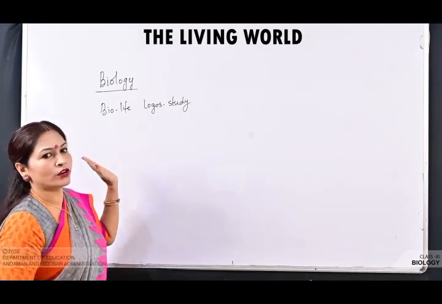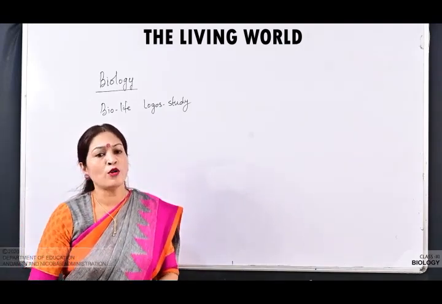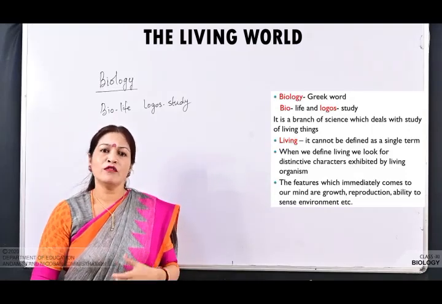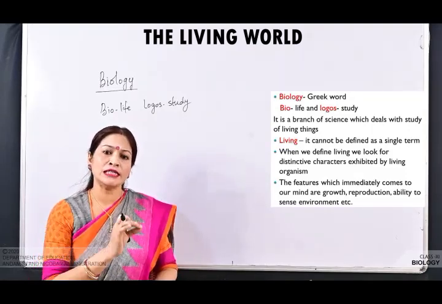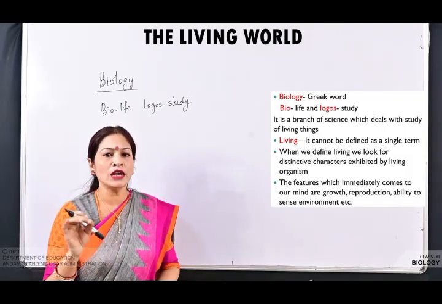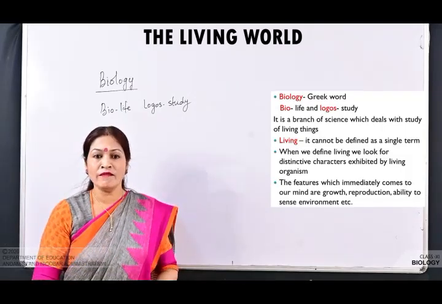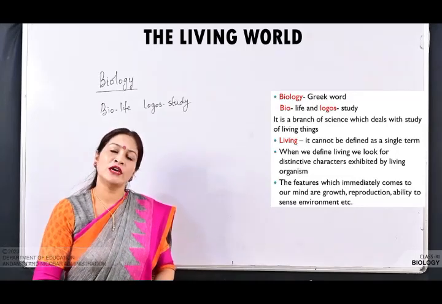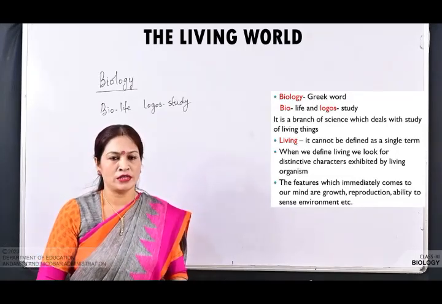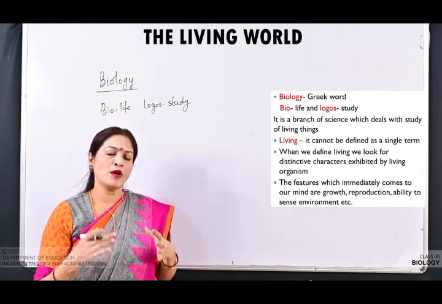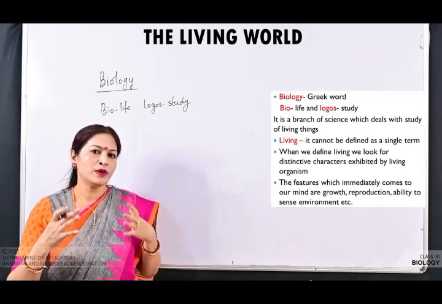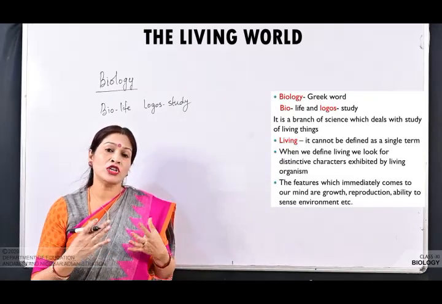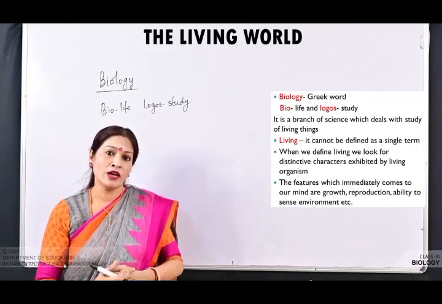Now, the living world. When we say living, it means life, and we cannot define living in a single sentence or a single term. When we define living, we look for certain distinctive characters which are exhibited by the living organisms. जैसे ही आपके माइंड में लिविंग आता है, आप क्या सोचते हैं? आप कुछ कैरेक्टर्स के बारे में सोचते हैं, and then you start distinguishing it from a non-living thing.